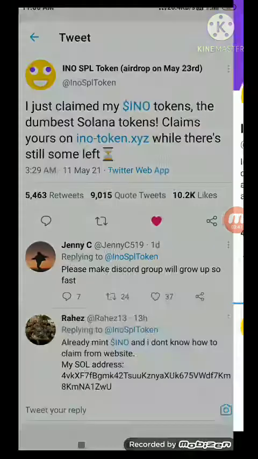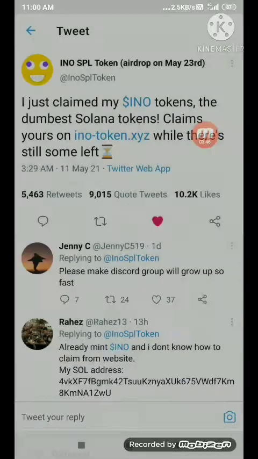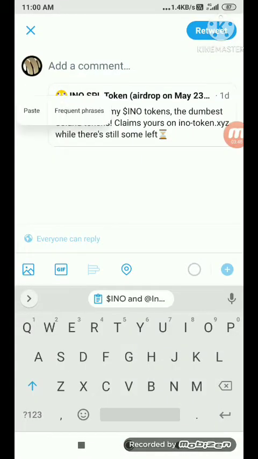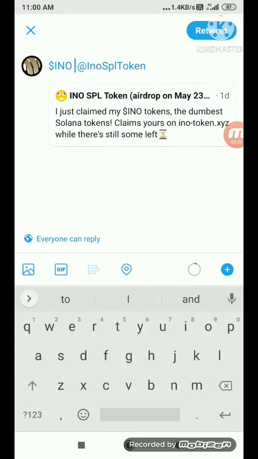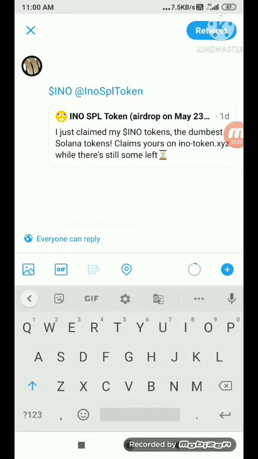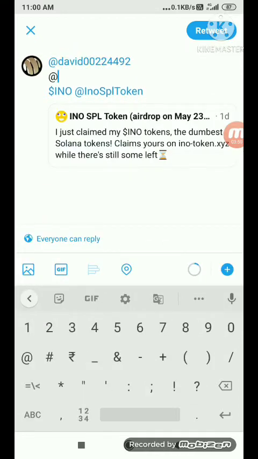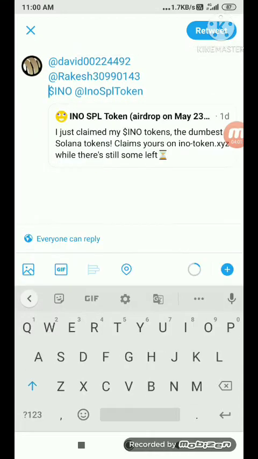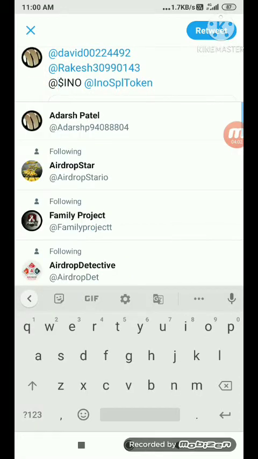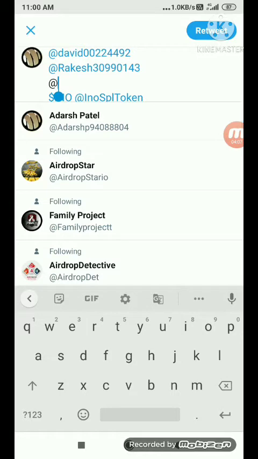After you follow this, go back to the page, and now just click on this button, click on quote tweet, and just paste it over here. Remove the end from here, leave one space for this, and now you just need to tag any of your 3 friends. So I'm tagging any of my 3 followers. If you don't have followers, then please follow someone so that they will follow you and you will have followers.